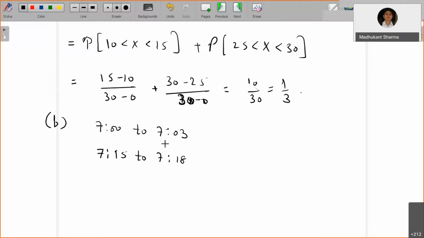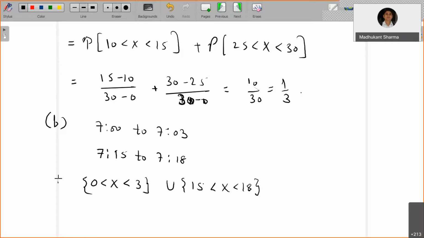Either he will arrive in one of these two time periods. So x is 0 less than x less than 3, union 15 less than x less than 18.